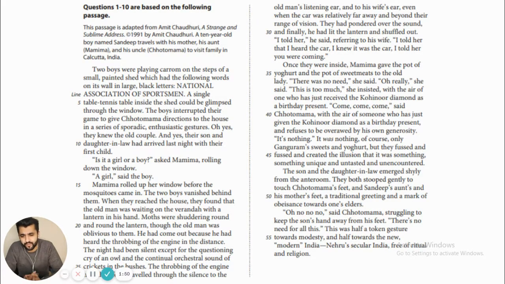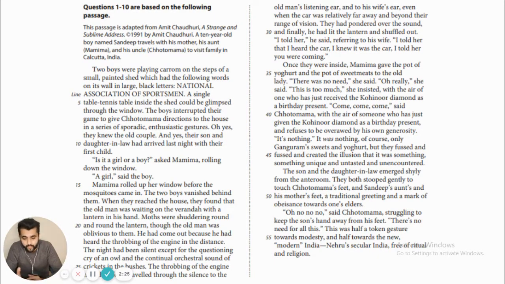So just by reading this prompt, we are getting some idea that Sandeep might be the main character or the protagonist of this literature passage, and we are also introduced to three more characters, that is Sandeep's mother, Sandeep's aunt Mamima, and Sandeep's uncle Chotomama, right? And because all of the other characters are referred to as relatives of Sandeep, we can rest assured that Sandeep is the protagonist, right?